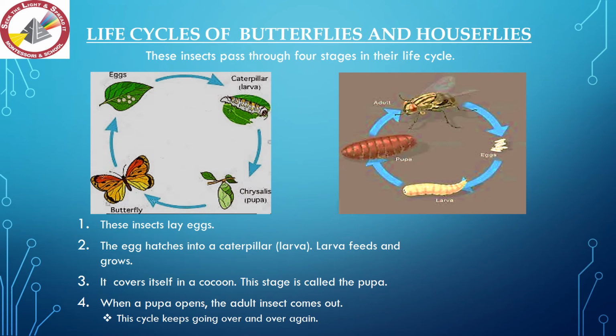Now students, we will discuss the life cycles of butterflies and houseflies. You can see a picture of the life cycle of a butterfly and a housefly. These insects pass through 4 stages in their life cycle. These insects lay eggs. The egg hatches into a caterpillar, commonly known as larva. Larva feeds and grows. It covers itself in a cocoon. This stage is called the pupa. When a pupa opens, the adult insect comes out. This cycle keeps going over and over again.